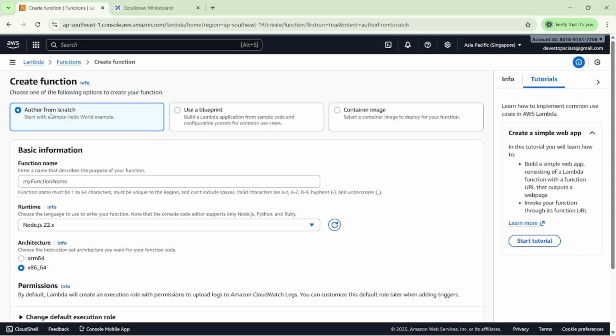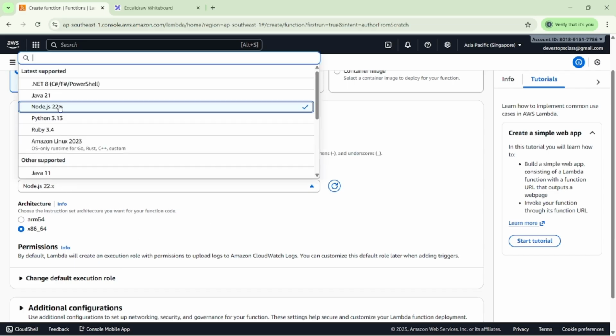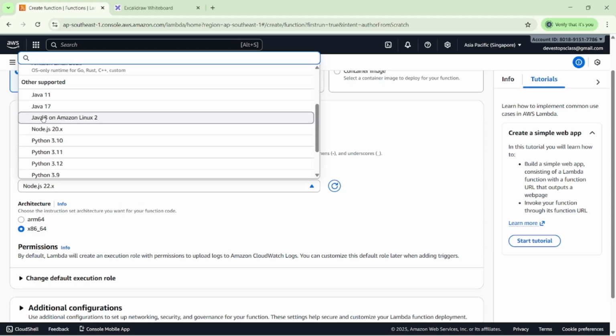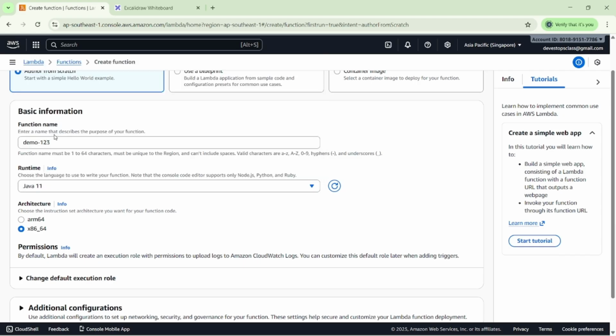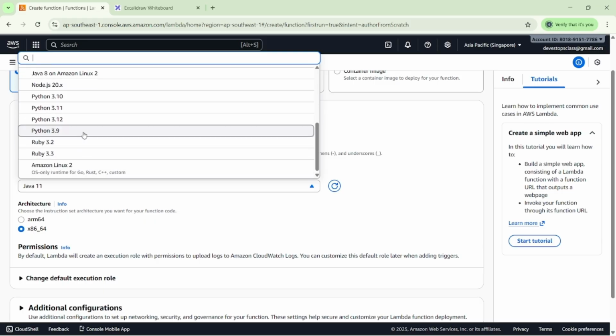Right now I'm selecting author from scratch. My application name is, say, demo, anything you like, the function name here. Then, what kind of runtime do you want? You have Node.js, Java 21, .NET, C Sharp, and many other supported applications. Right now I'm selecting Java 11, and you can select as per your requirement.